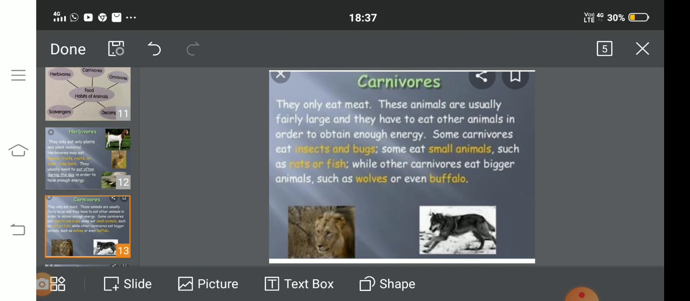Second group is of carnivores. Carni means meat eater. They eat only meat. These animals are usually fairly large and they have to eat other animals in order to obtain enough energy. Examples of carnivores are wolf, tiger, lion, snake, shark, etc.